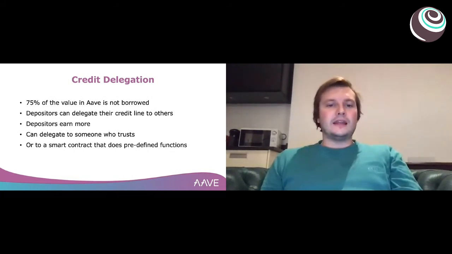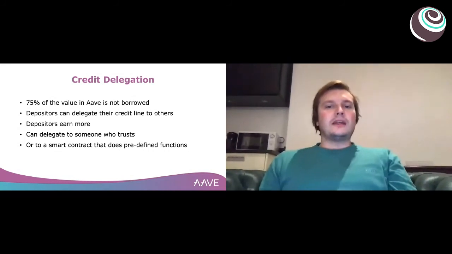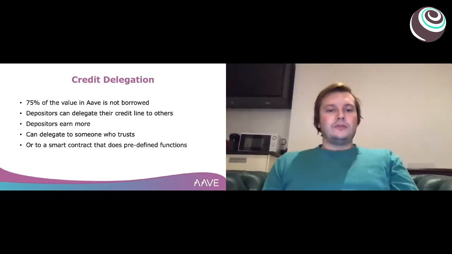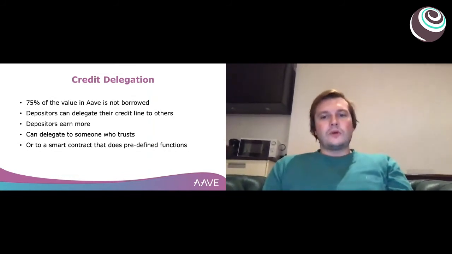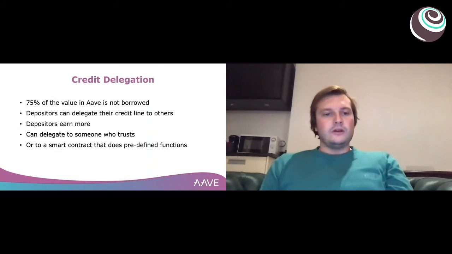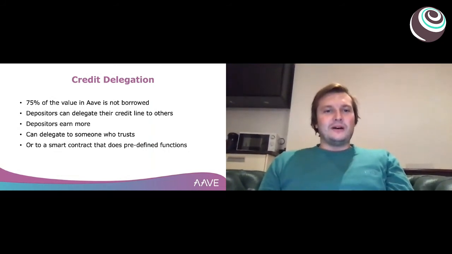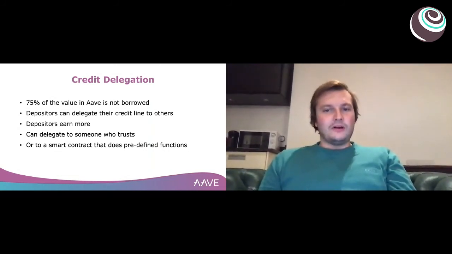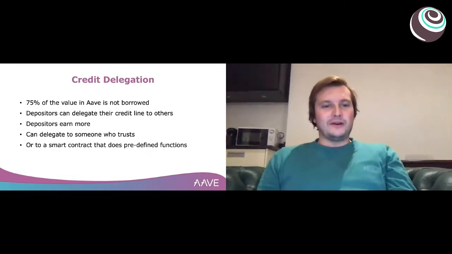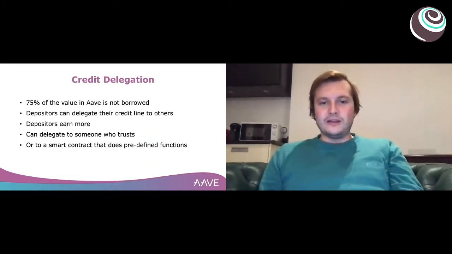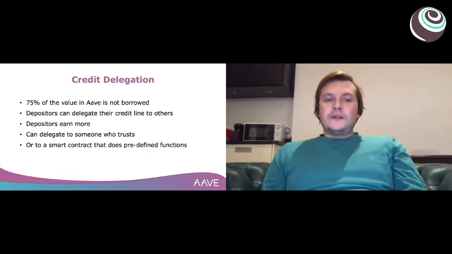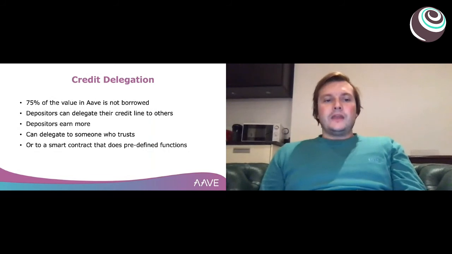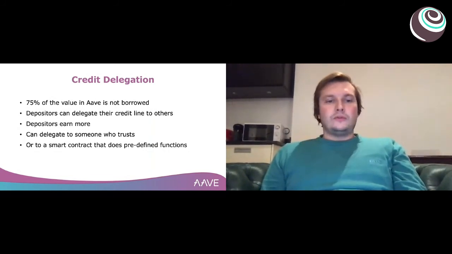You practically delegate credit to a smart contract that has predefined functions. For example, if you know this project called Yearn, it's pretty new. I'm not sure how familiar people here are with the DeFi space, so I'm going very broad with this example. When you deposit LINK into Aave, you get aLINK, and there's a vault in Yearn, which is yaLINK.